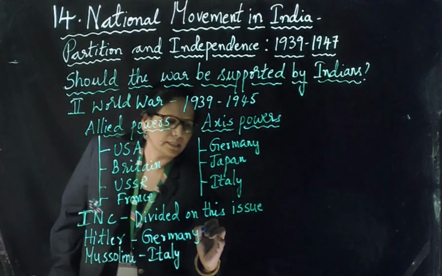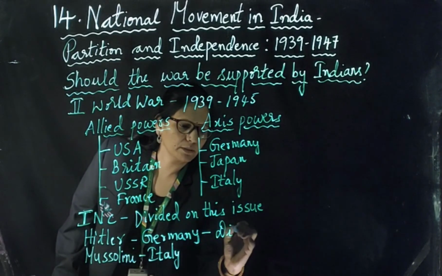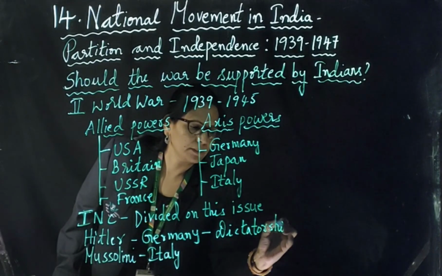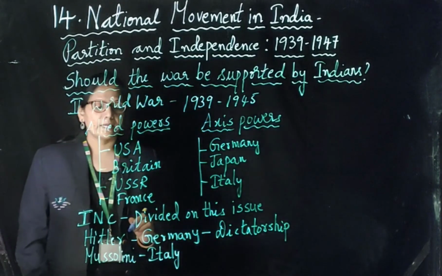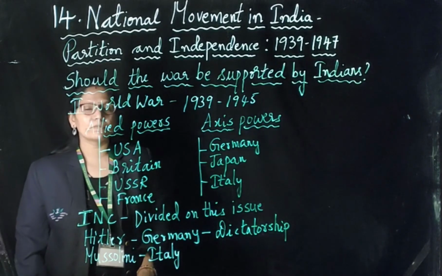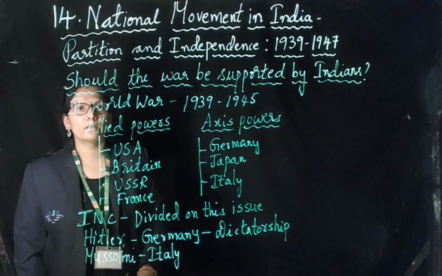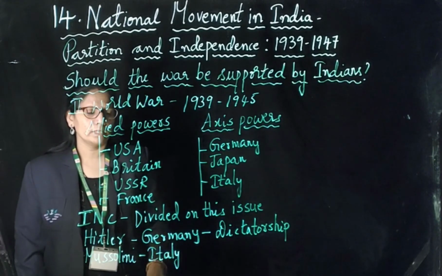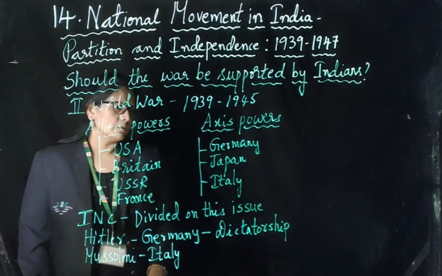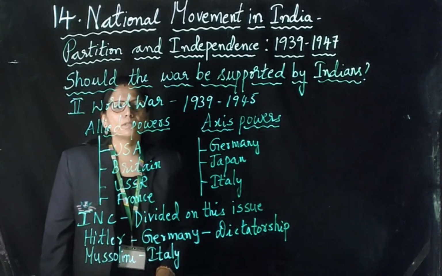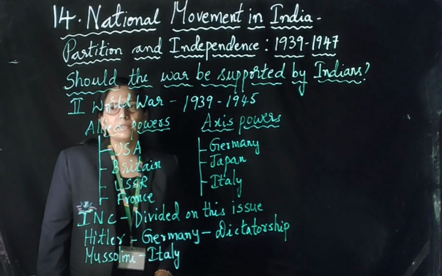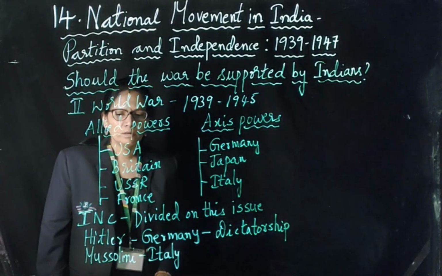They both were dictators. In Germany and in Italy, the people did not have rights like how we have a democratic type of government and enjoy all rights. But at that time, Hitler and Mussolini were ruling these countries, following dictatorship without giving any rights to the people, and they even wanted to conquer the whole world.